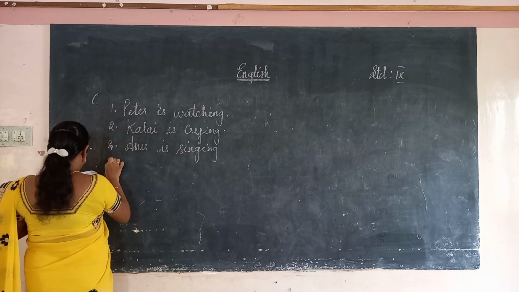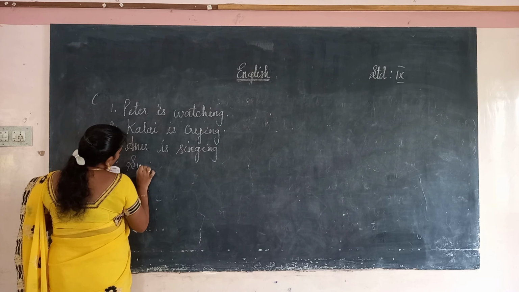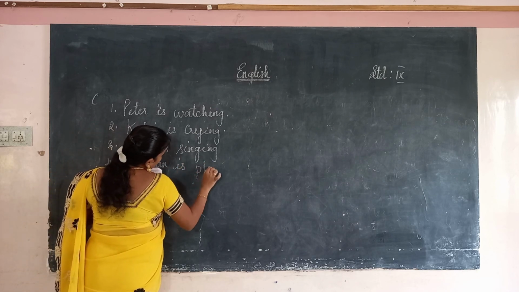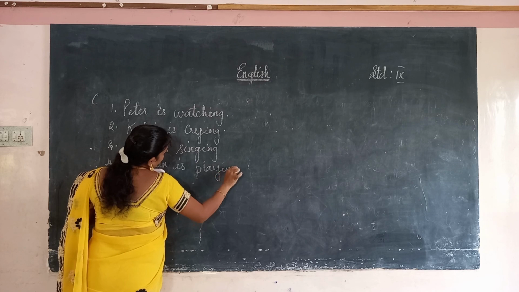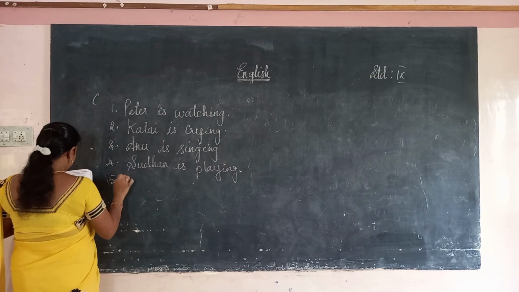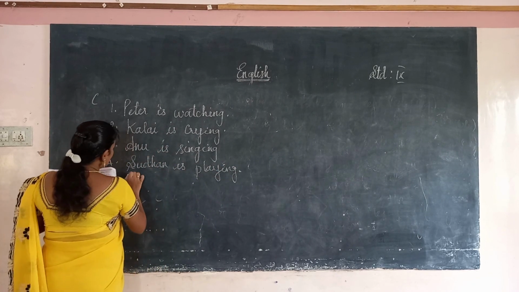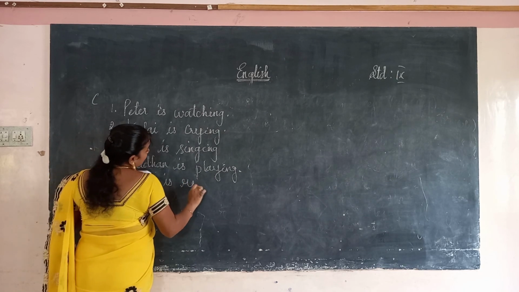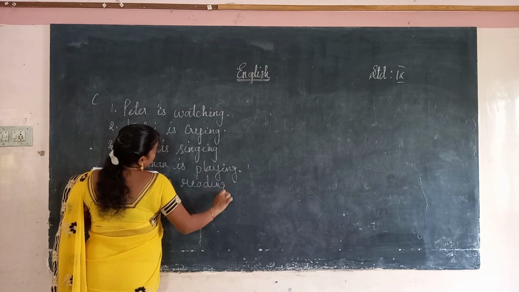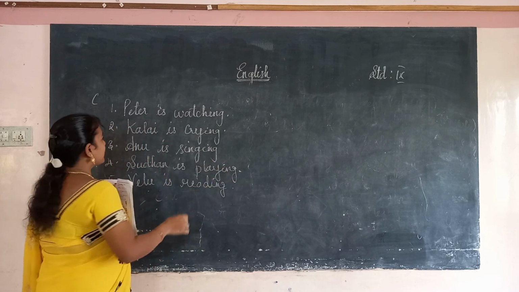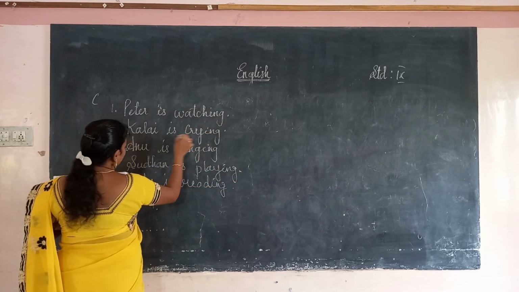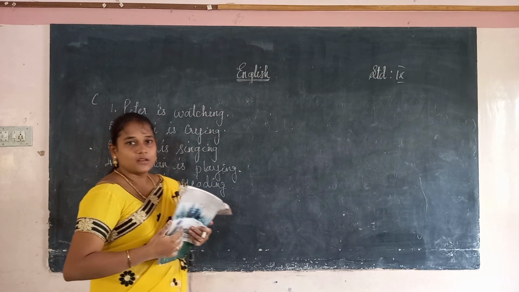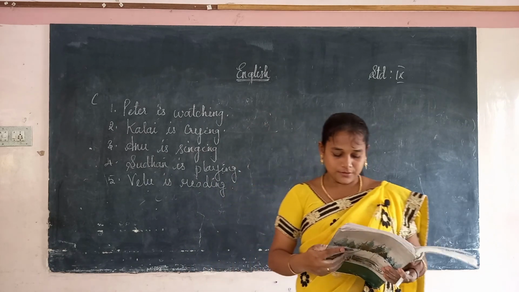What is the fourth one? Sudhan. Sudhan is playing. What is the fifth? Velu. What is Velu doing? Velu is reading a book. Okay, this is the present continuous: is watching, is crying, is singing, is playing, is reading. So this is the present continuous tense.